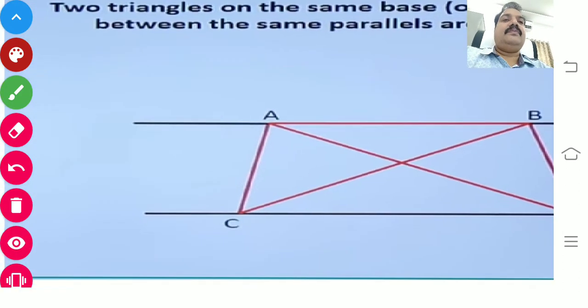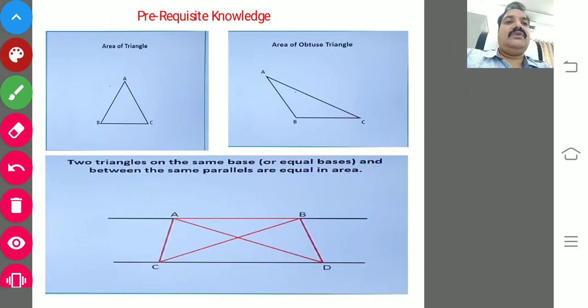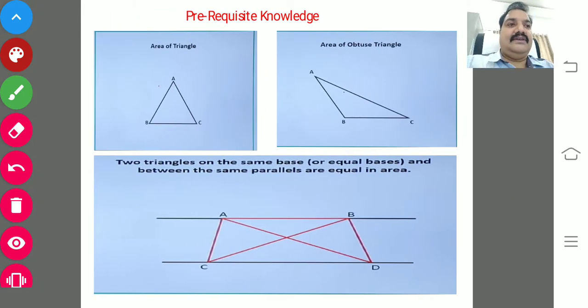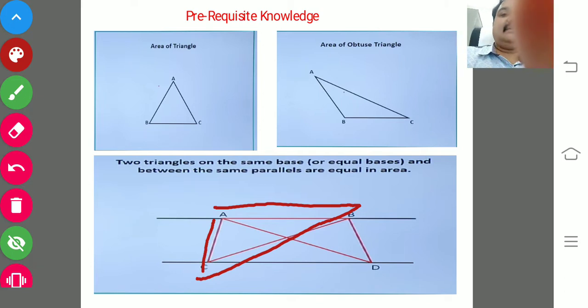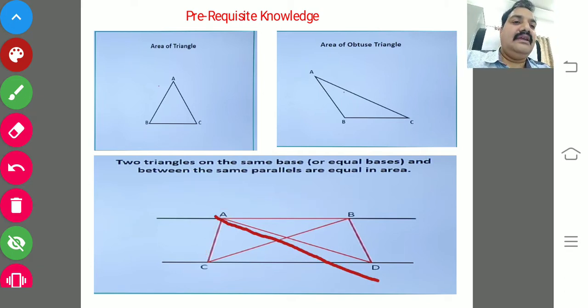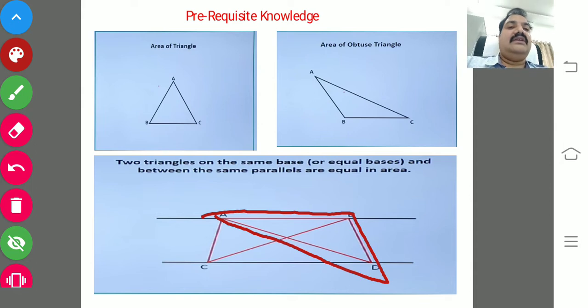Now the third prerequisite knowledge, what you have studied in 9th class. Here if you observe, two triangles are there. ABC is one triangle and ADB is one more triangle.